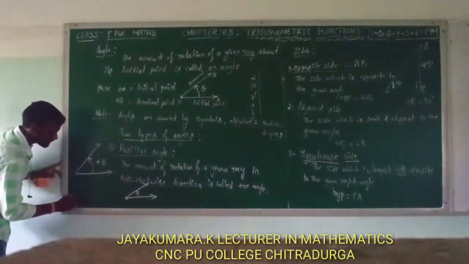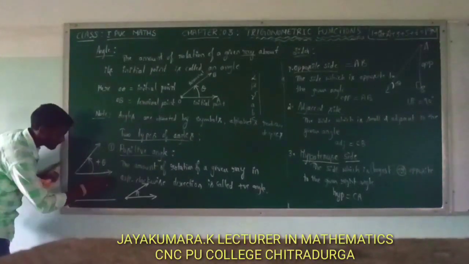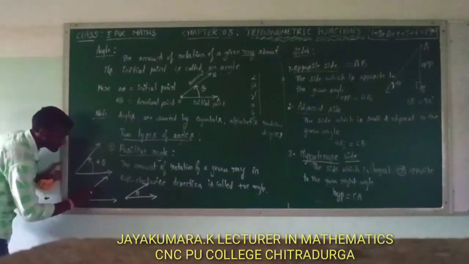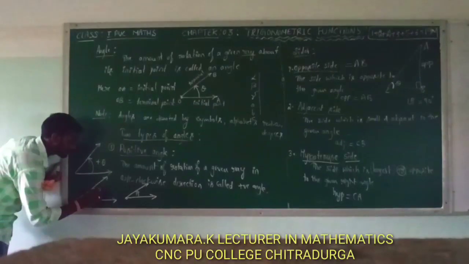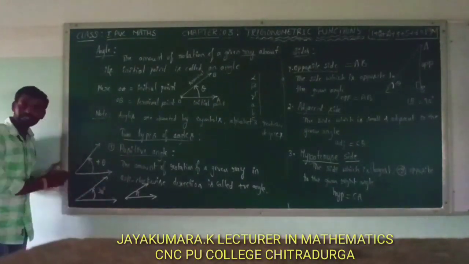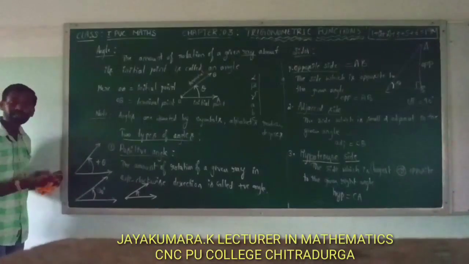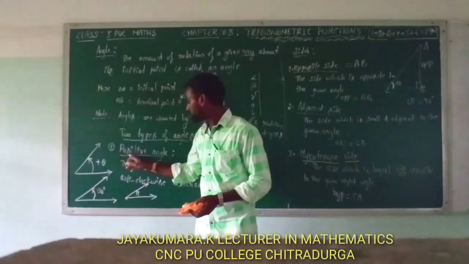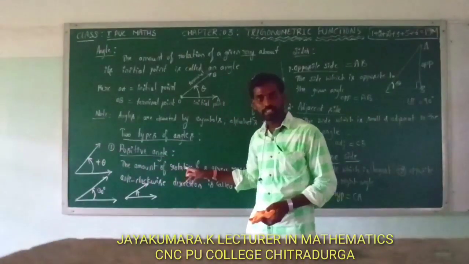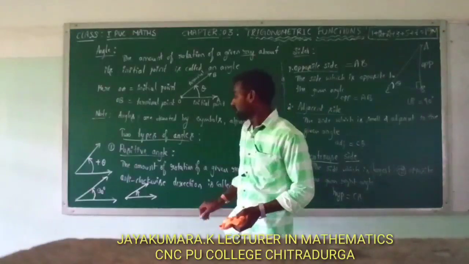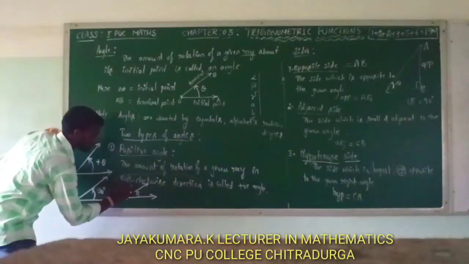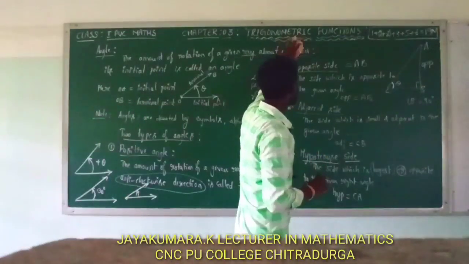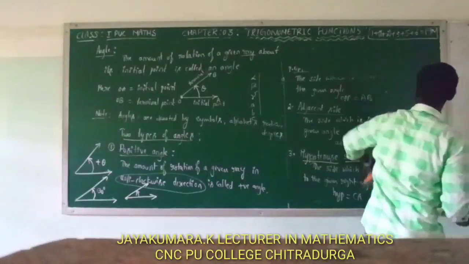Okay, and another example, the same way. Here example, this is an angle, for example 30 degree, plus 30 degree. This is nothing but plus 30. Okay, now here what do you mean by positive angle? The amount of rotation of a given ray in anti-clockwise direction is called what? Is called positive angle. Next, negative angle, second type.